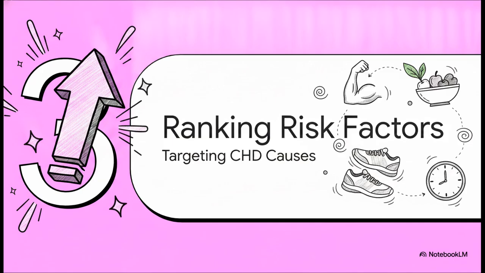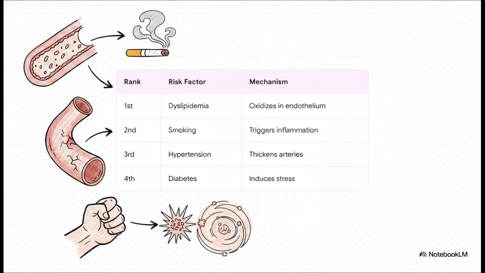Section 3. Ranking risk factors. Targeting CHD causes. Let's look at the heavy hitters, the top 4 modifiable risk factors. Coming in at number 1 globally is dyslipidemia, which is abnormal blood lipids. Basically, excess LDL particles literally infiltrate the damaged lining of your coronary arteries, which kickstarts the buildup of dangerous plaque. This is followed very closely by tobacco smoking. Smoking introduces combustion toxins that profoundly damage that exact same arterial lining. And these top 2 act synergistically with the third factor, hypertension, which creates mechanical shear stress that actually thickens your arterial walls. And the fourth, diabetes, which makes your blood highly prone to clotting. It's a truly dangerous combo.